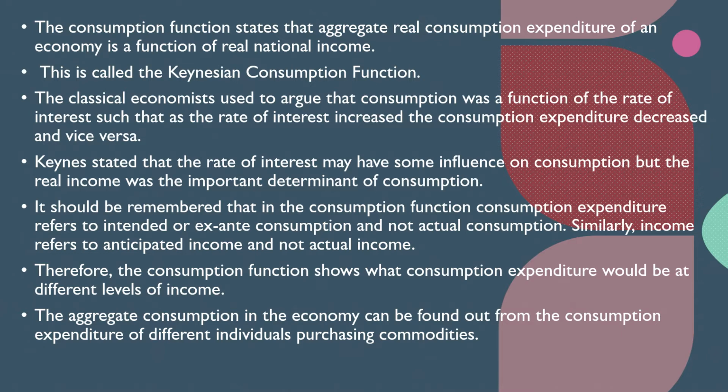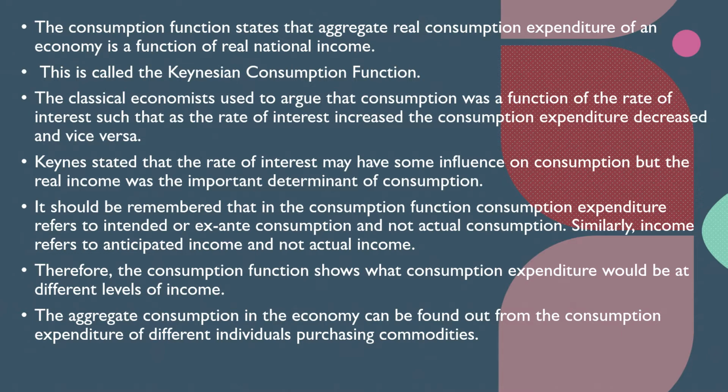Keynes stated that the rate of interest may have some influence on consumption, but real income was a very important determinant which influences consumption. It should be remembered that in the consumption function, consumption expenditure refers to the intended or ex ante consumption, not the actual consumption. We are referring to the desired consumption, not the actual consumption. So income refers to anticipated income, not the actual income. Therefore, the consumption function shows consumption expenditure at different levels of income.